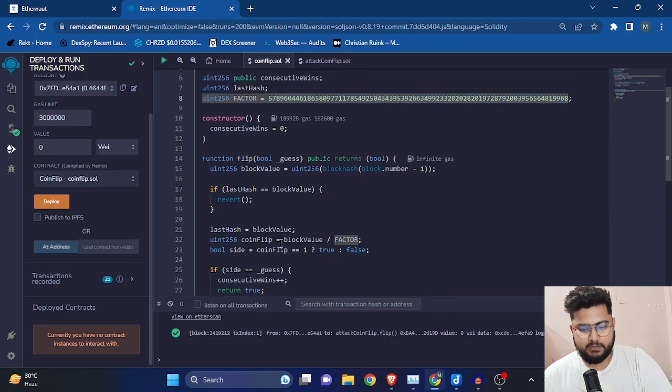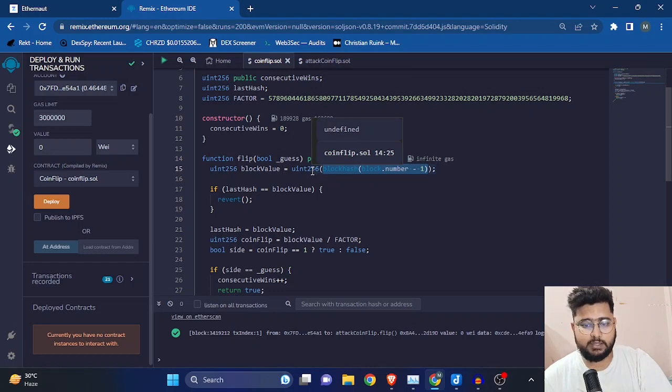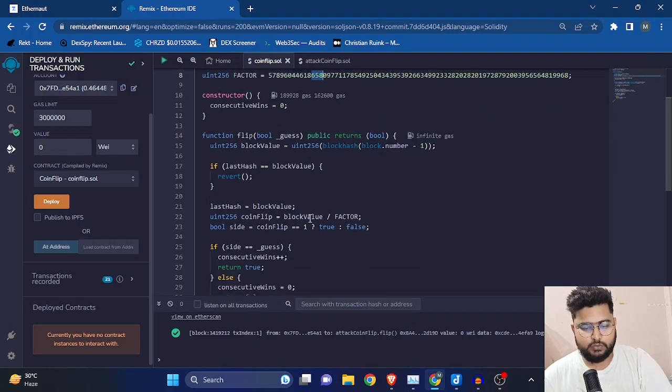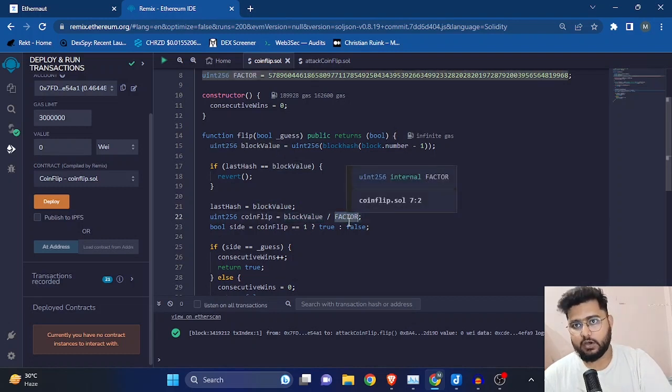One more thing, guys: this particular number is too big, and when the block hash is converted into uint256, it will give you an insanely huge number, almost equivalent to this, either bigger or smaller. So when you divide blockValue by factor, you will get a number either less than 1 or greater than 1.